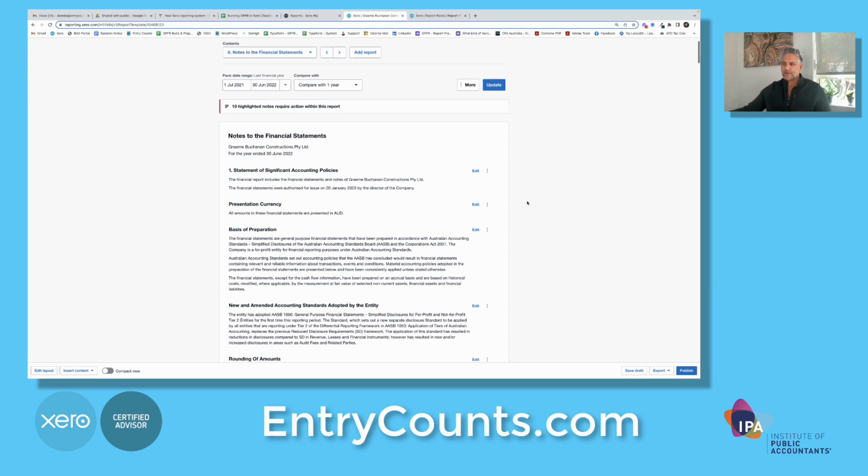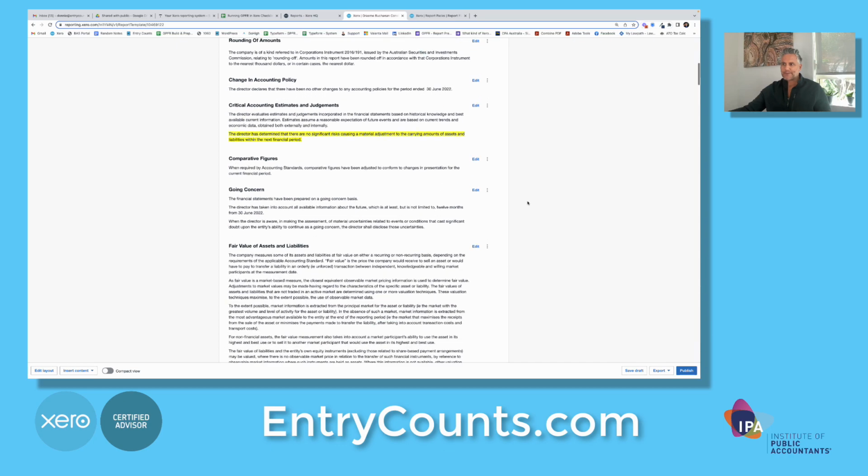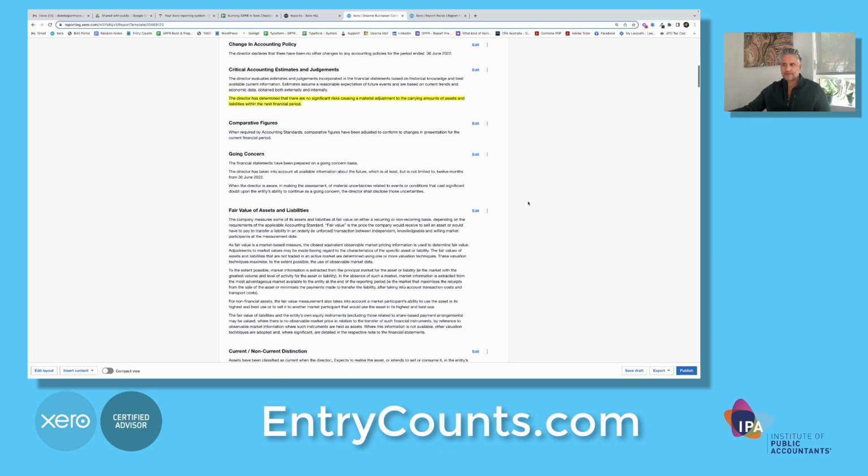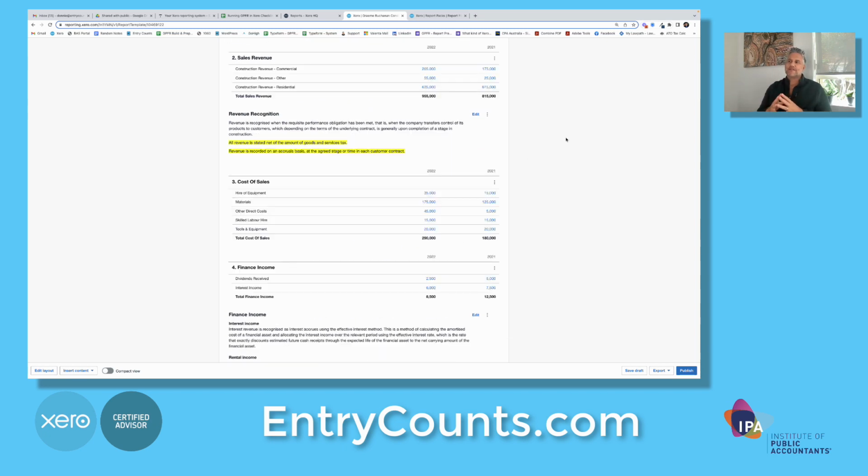So if I go down the page here, what I mean is all of these are pretty standard disclosures and policies. It's once you get down to the numbered section, what we call schedules or notes. This section here is basically the detailed breakdown of what's in that group on the comprehensive income statement.